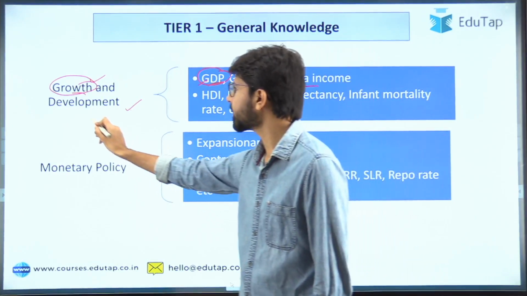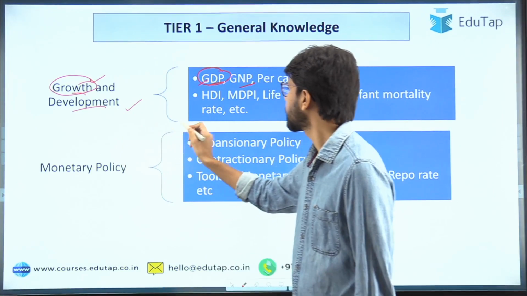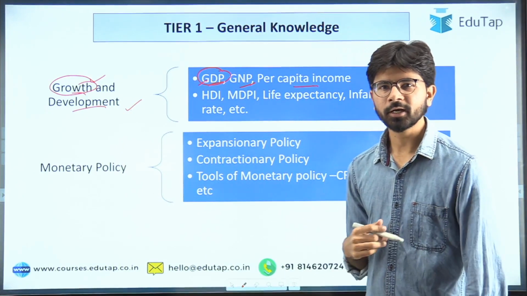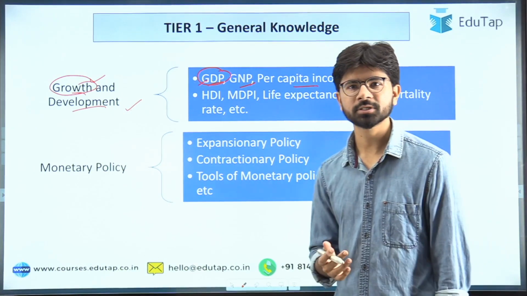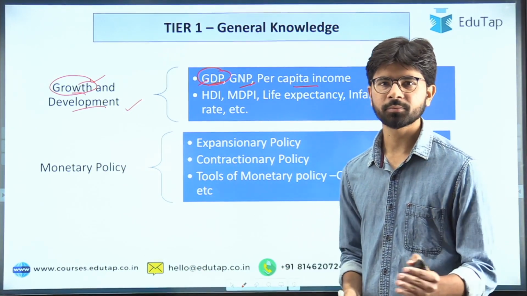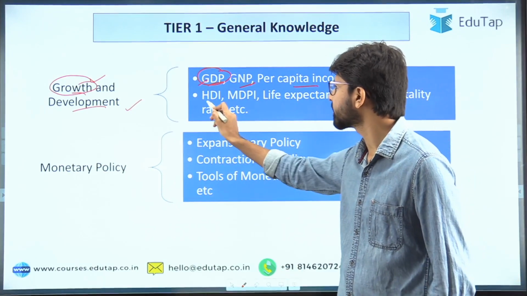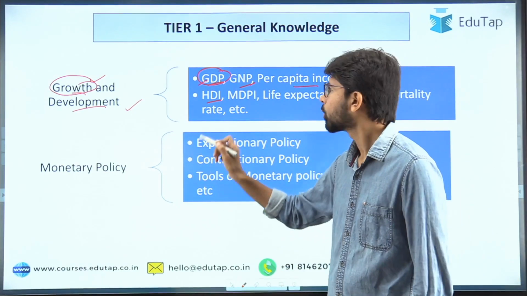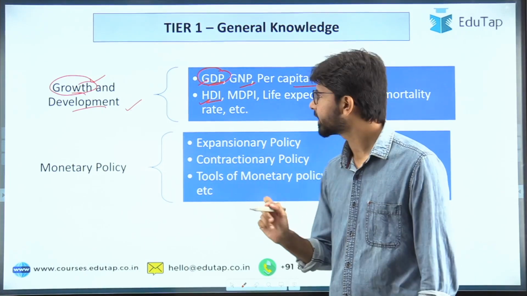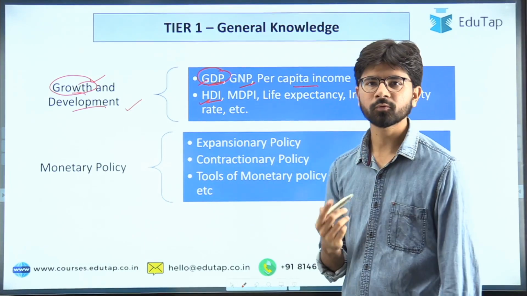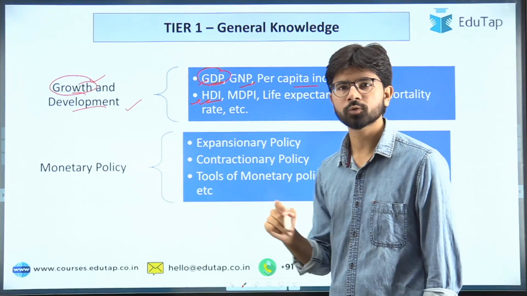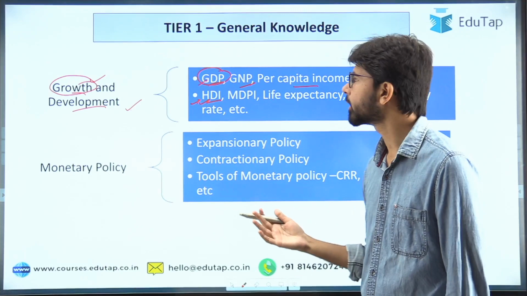Similarly, there are different indicators of development, like what is HDI, Human Development Index. These are the kind of questions that are asked in the examination, as seen through the empirical data from different examinations held earlier. What are the different components of HDI, who releases this index, what is India's ranking in the HDI index. These are the kind of questions you have to focus on, or even while reading, these are the specific pointers to which your attention should tilt towards.